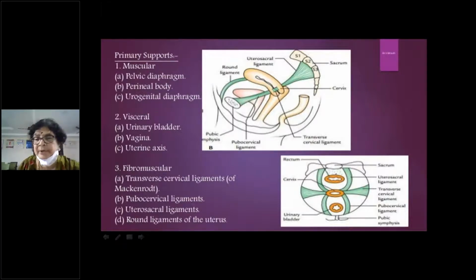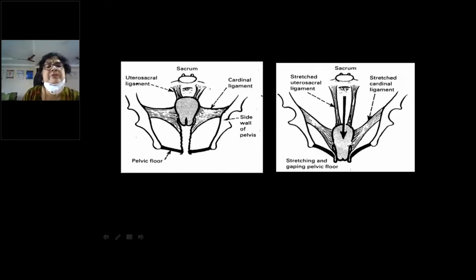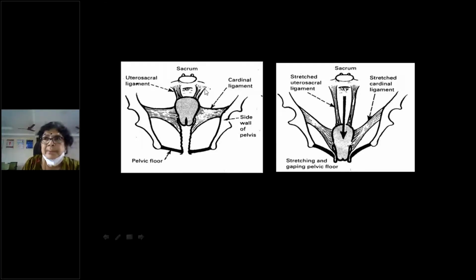You write only about the pelvic floor, then the perineal body, urogenital diaphragm, then the ligamentous supports: Mackenrodt's, uterosacrals, and to some extent the pubocervical ligaments. Right? So these two are the main supports. That is, transversely you have the cardinal ligament or transverse cervical ligament or Mackenrodt's ligament, and posteriorly you have the uterosacral ligaments, which support the lower part of the cervix and the upper part of the vagina, right?